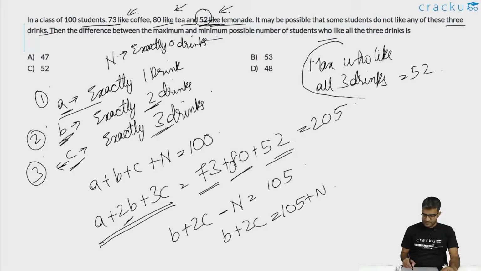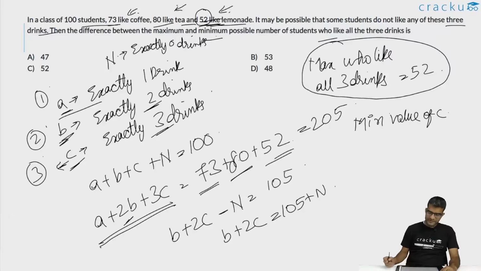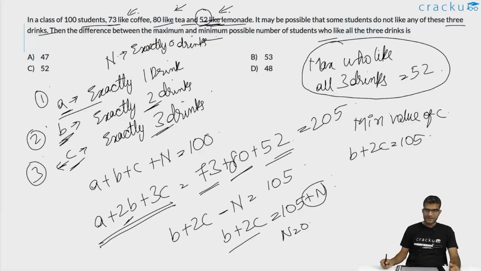We know the maximum number of people who like all the 3 drinks. Now we are trying to find out the minimum value of C. So to get the minimum value of C, let us first make N equal to 0, because as N is increasing, C also will increase. So if N is equal to 0, we have B plus 2C equal to 105, and A plus B plus C equal to 100. If B plus 2C is equal to 105, the individual value of B has to be less than or equal to 100. So the minimum possible value of C is 3.